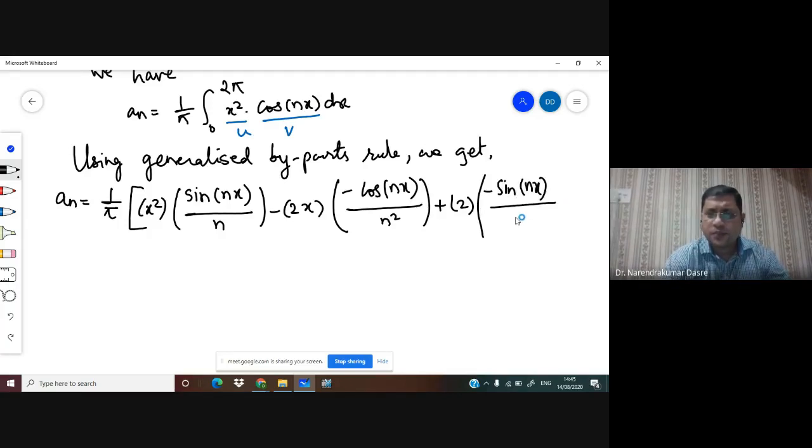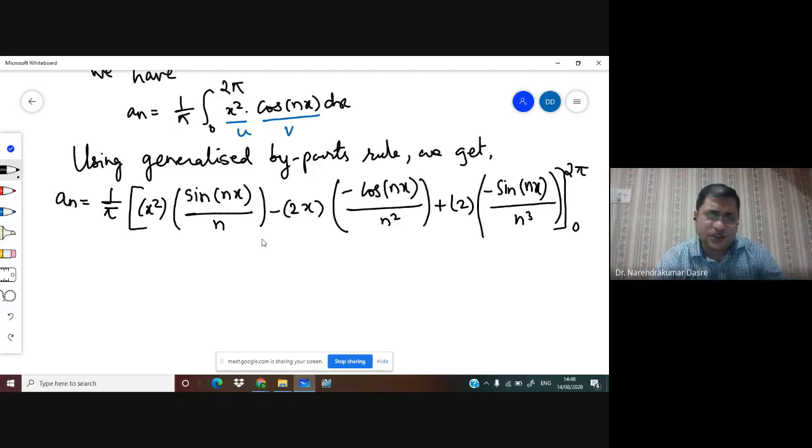So we have, since sine of 0 is equal to sine of 2n pi is equal to 0. If you put 2 pi, this will become sine of 2n pi. If you put 0, this will be 0. That means sine is the vanishing term at the upper limit also, at the lower limit also. So all the terms containing sine will vanish. Hence we have, okay, so what will we be having?